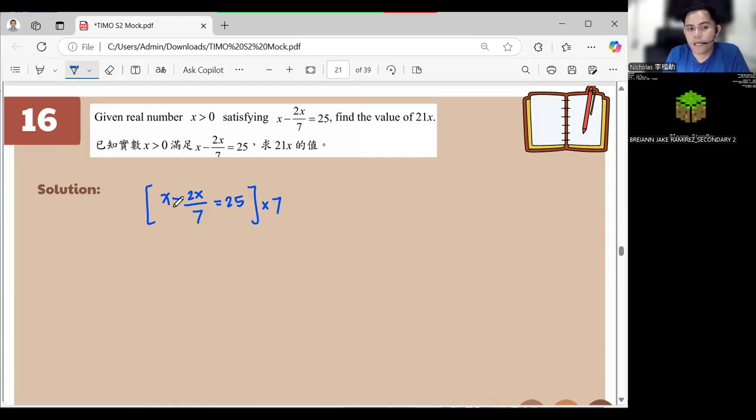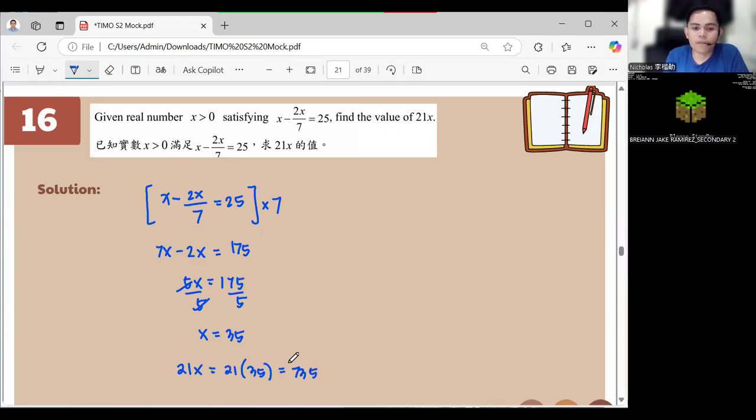It will become 7x minus 2x. Then 25 times 7 is 175. 5x is equal to 175. Divide by 5. Divide by 5. Our x value is equal to 35. We're not yet done. We are looking for 21x, and that's 21 times 35, and that is 735. Okay? Okay. No question.